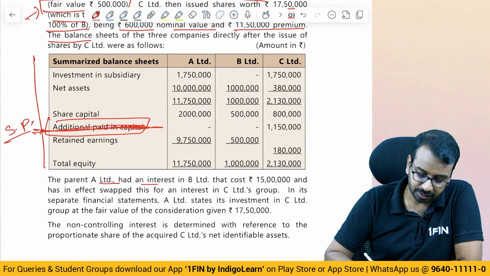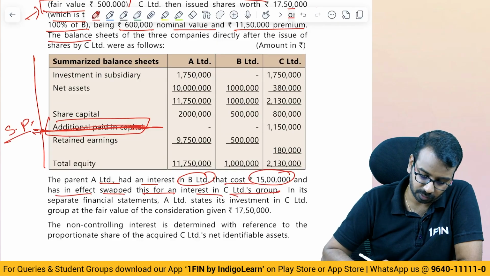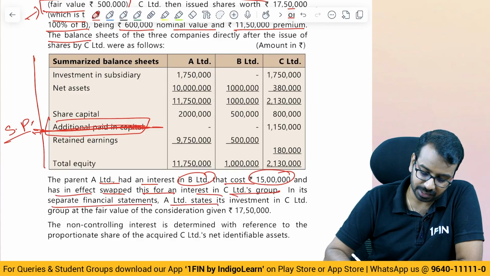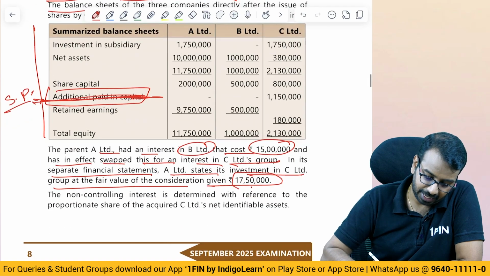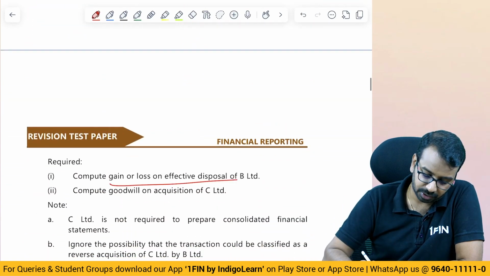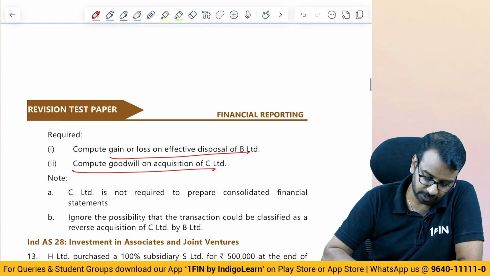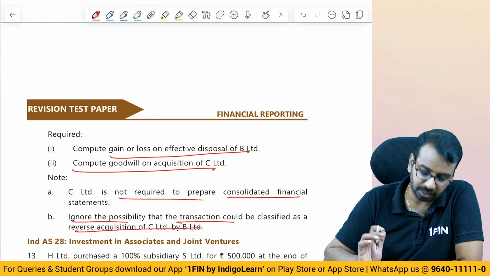The parent A had an interest in B Limited that cost 15 lakhs and has in effect swapped this for an interest in C Limited Group. In its SFS, A Limited states investment in C at fair value of consideration given, 1750. NCI is determined with reference to proportionate share. Compute the gain or loss, compute the goodwill on acquisition of C. Note, C is not required to prepare CFS. Ignore the possibility that it is a reverse acquisition.